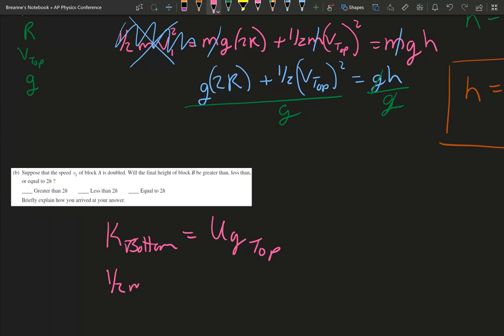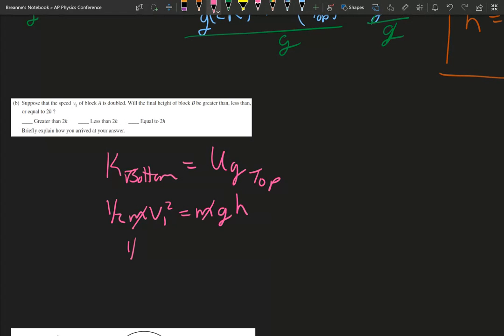So let's focus on this part. I just plugged in vi, mg, h, because that's our top. Our masses cancel, so we're left with 1/2 v1 squared equals gh.